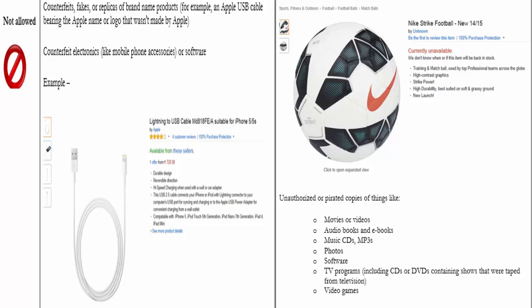Counterfeits, fakes, replicas of brand name products, for example, an Apple USB cable bearing the Apple name or logo that wasn't made by Apple, is strictly not allowed. You cannot choose to list counterfeit electronic items like mobile phone accessories or software as well. An example is shown below.